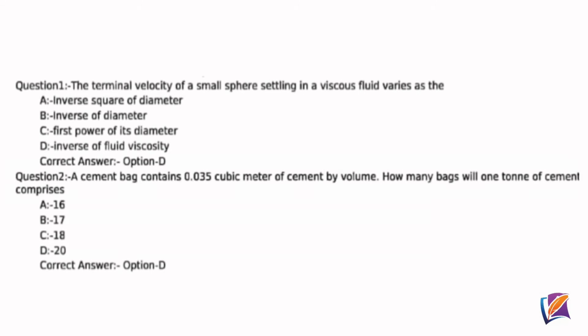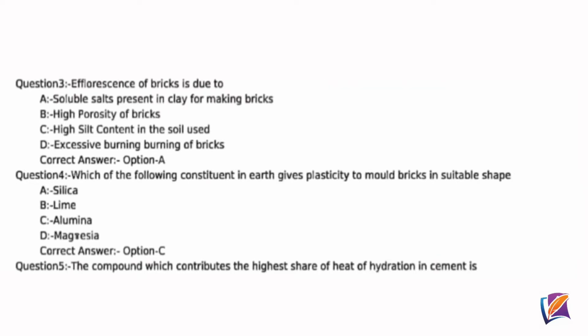Question 1. The terminal velocity of a small sphere settling in a viscous fluid varies as the correct answer option D, inverse of fluid viscosity. Question 2. A cement bag contains 0.035 cubic meter of cement by volume. How many bags will 1 ton of cement comprise? Correct answer option D, 20.